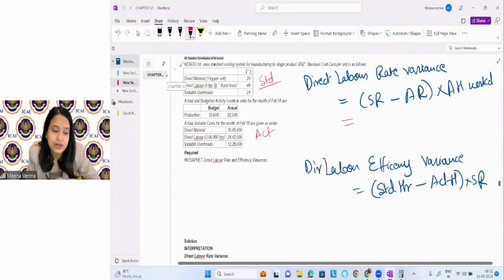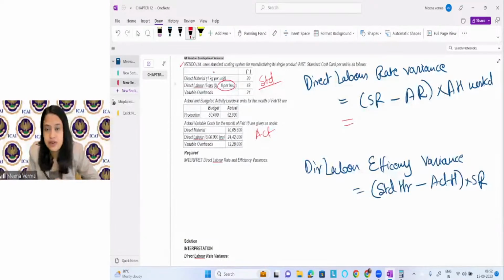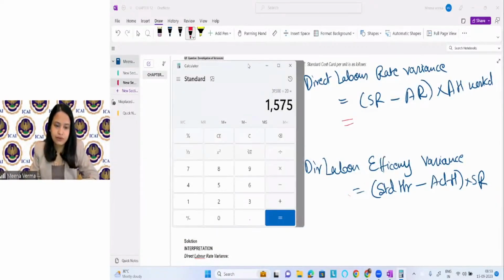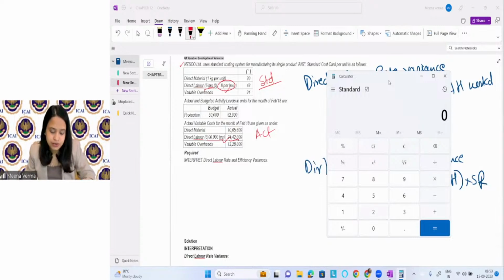Standard rate is given or not? 800 per hour, the rate is given. It is working 6 hours to produce 1 unit. Okay, what else we have? They have given you total hour and they have given you the total cost. That means we have to see how many actual units they are producing so that we can see how much actual standard labor hour is there, right? Okay, so we can find the rate by dividing these two values. So let's find the rate first.